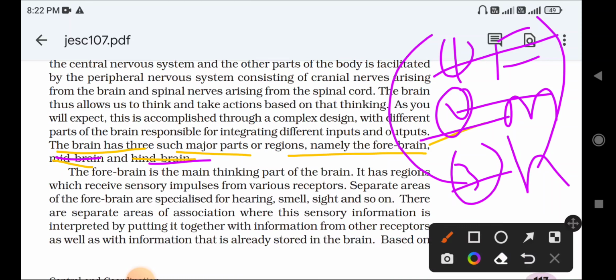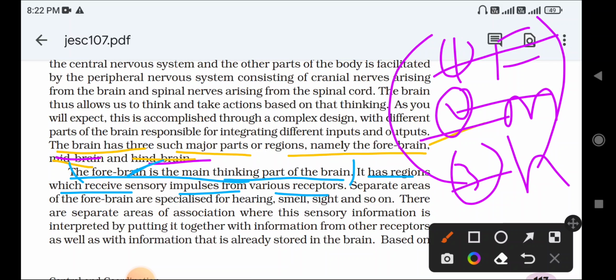The forebrain is the thinking part of the brain. Again, an important question: which is the thinking part of the brain? The forebrain is the thinking part of the brain. It has regions which receive sensory impulses from various receptors. Okay, the forebrain receives different information from the receptors.